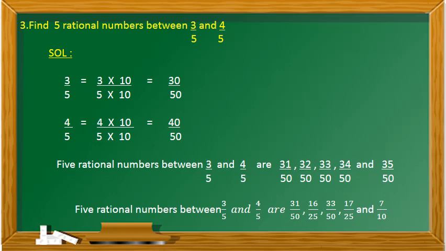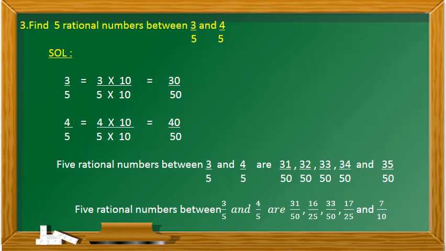So what we are going to do, we are going to write the equivalent rational number for 3 by 5 and 4 by 5. 3 by 5, I am going to multiply the numerator and the denominator by 10 and I am writing the equivalent rational number as 3 by 5 is equal to 30 by 50. In the same way, 4 by 5, I am going to write the equivalent rational number by multiplying the numerator and the denominator by 10 and I am getting the equivalent rational number 40 by 50.